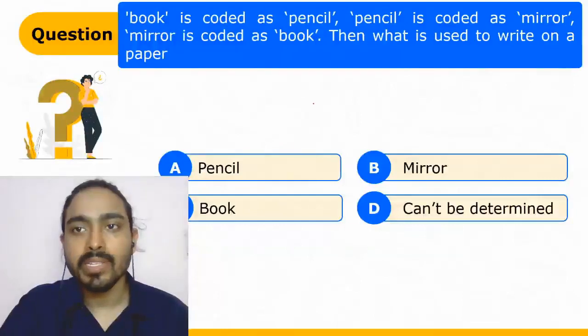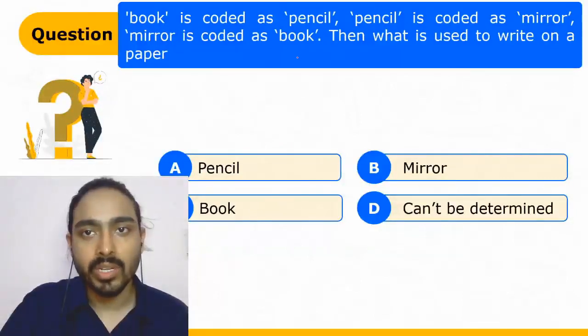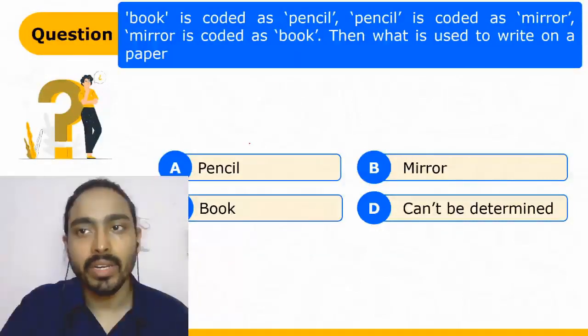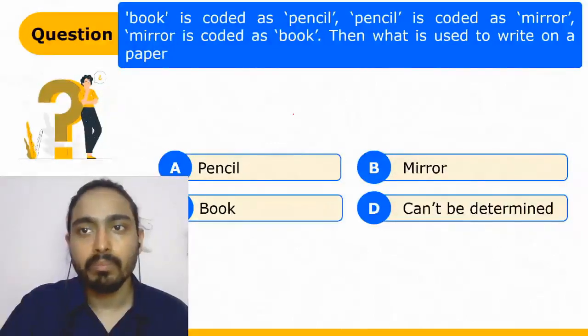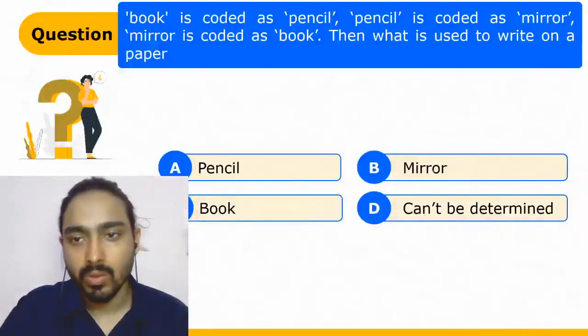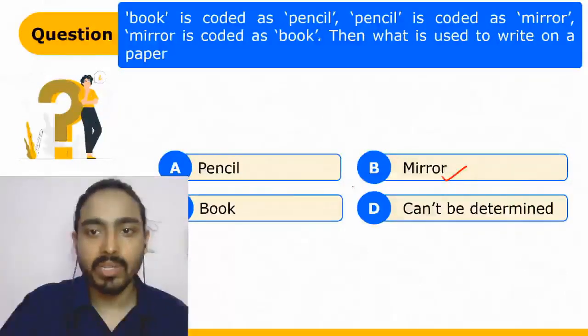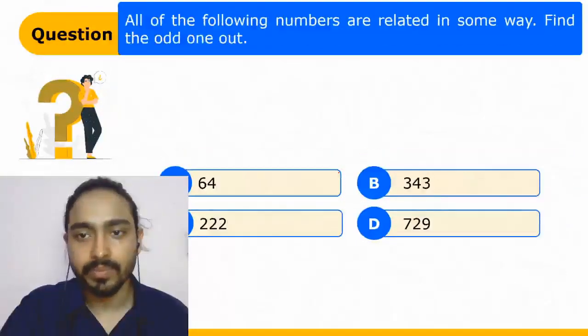Book is coded as pencil, pencil is coded as mirror, mirror is coded as book. Then we have to find out what we use to write on paper. So pencil is coded as mirror. So we will write mirror because we write using a pencil. B is the right answer.